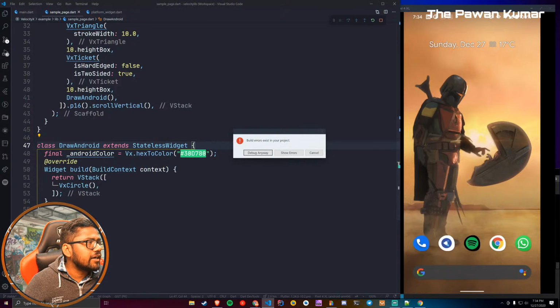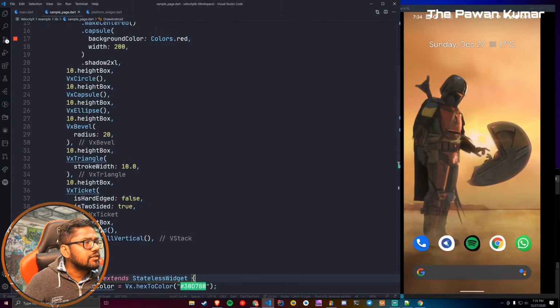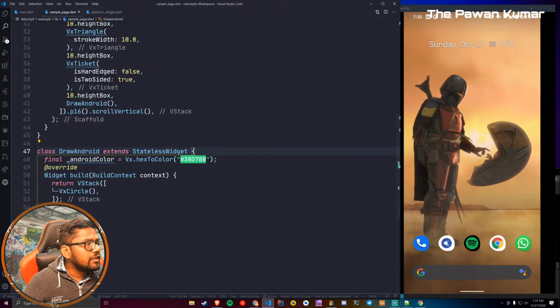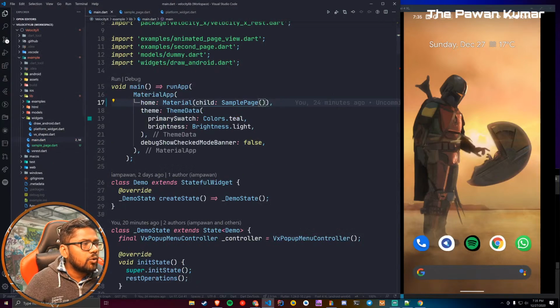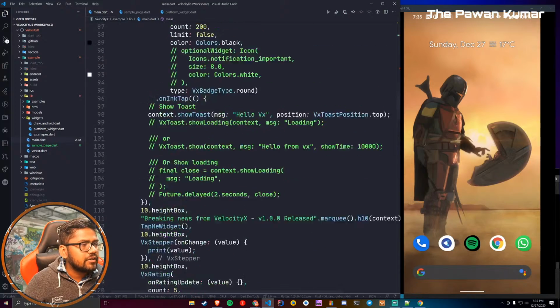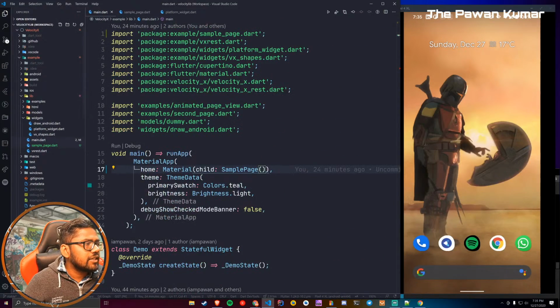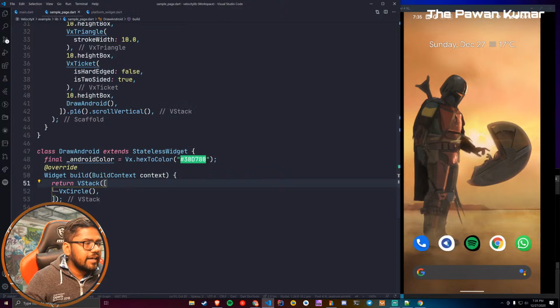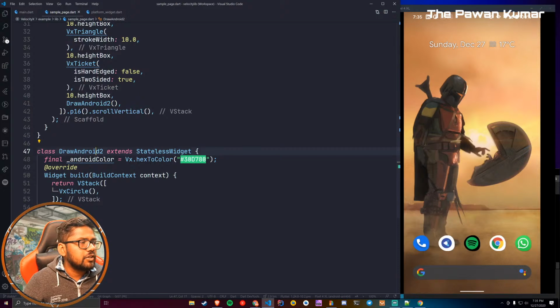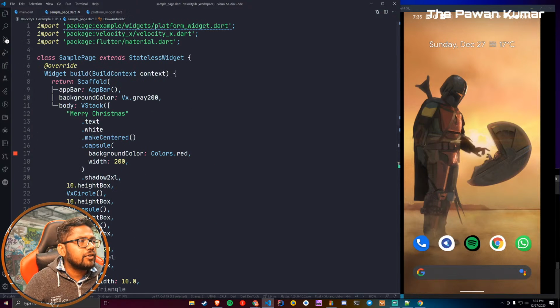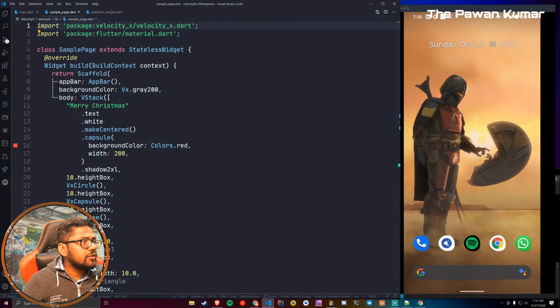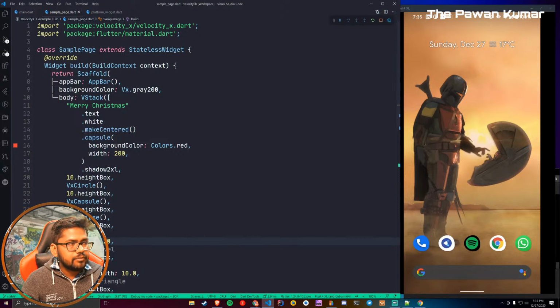Oh, we have some error, guys. Where are the errors? I cannot see errors for some reason. Let's see if we got an error somewhere else. Oh, in the main.dart we got some errors. Maybe the naming is the same, so that's why we got the error. That's why it was not working. Okay, let me fix that. Rather than saying drawAndroid, we'll say drawAndroid2, because I think we already have drawAndroid somewhere. So that should fix the error, and it fixed it certainly. Let's run it again on Pixel 4 XL.